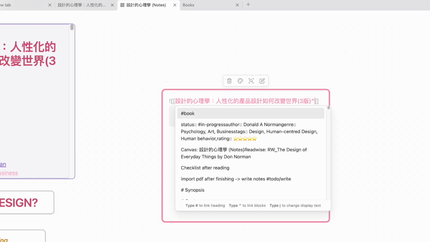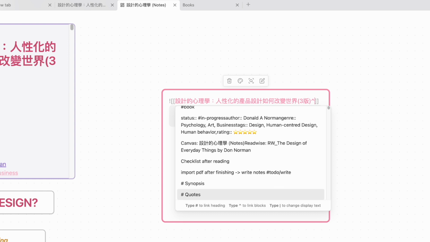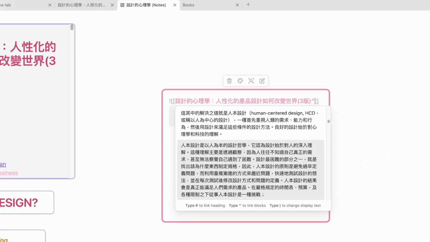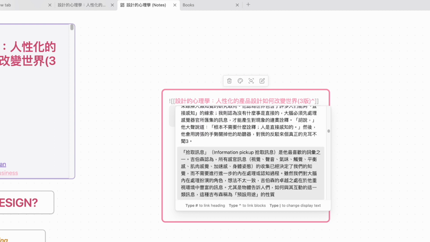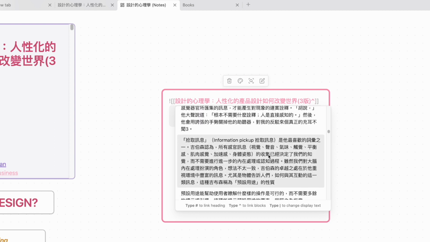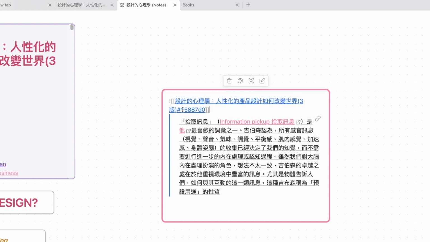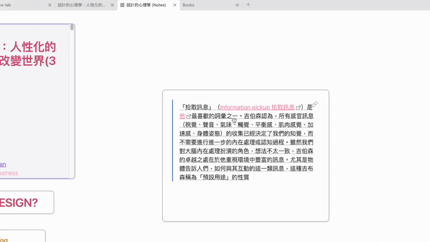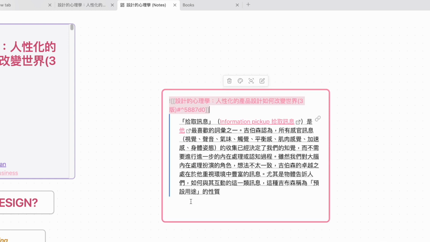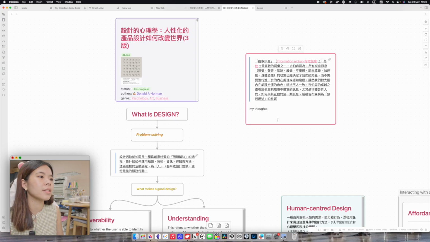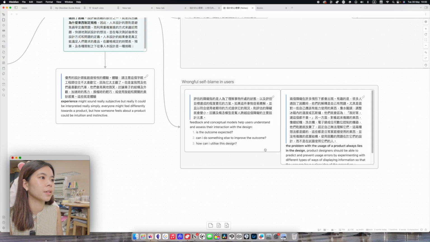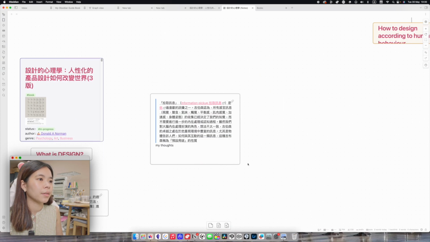So I can use this upper arrow thing to look at every single block that I have, and I can actually search for them. So for example, I wanted to show this information pickup block. I can just click on it. You will see the number. The entire block has shown here, and this is the quote. And then I can go and write under here about my own thoughts. And this is how I did every single one of these blocks and added my own thoughts.